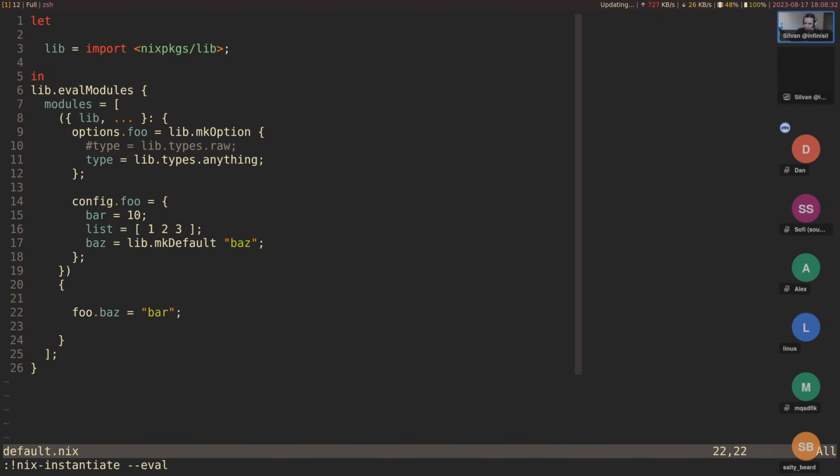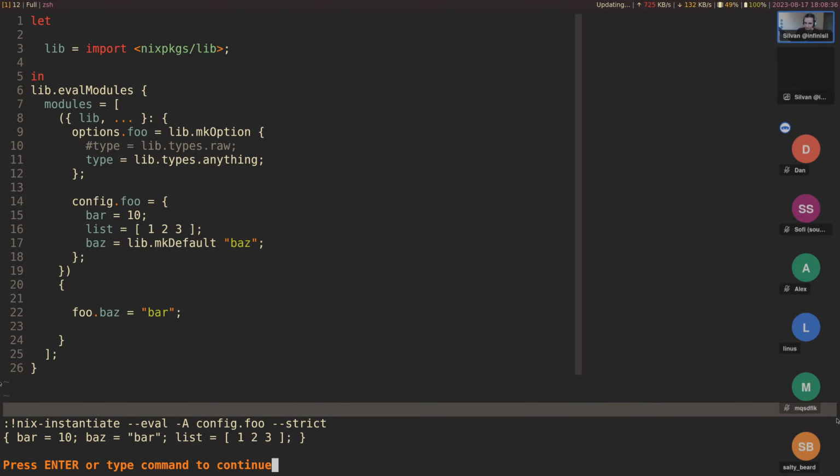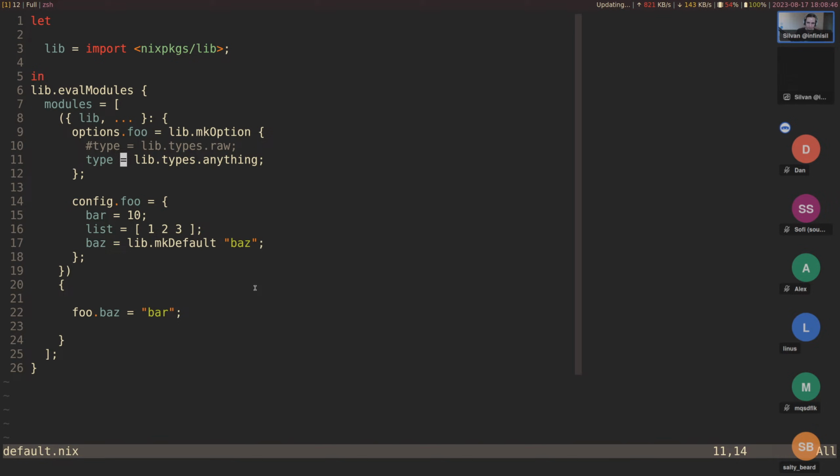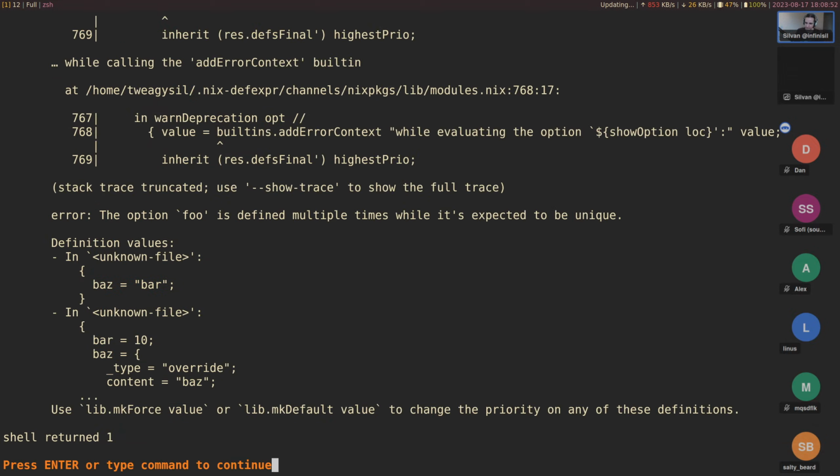All right, now evaluate this, config.foo, let's also do strict. Now we can see foo.baz is bar. So the mkDefault got overridden here. Now let's compare this to types.raw, which doesn't do any kind of recursing and processing of these mkDefaults here. What happens?